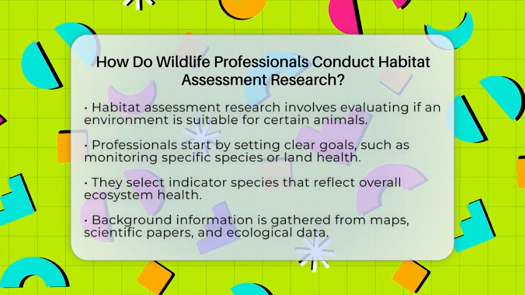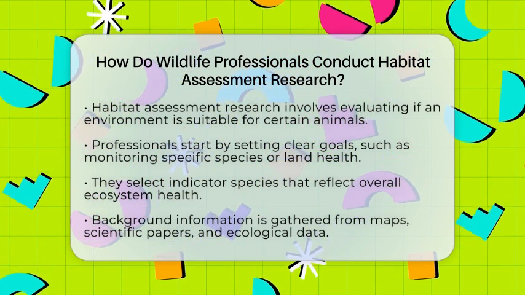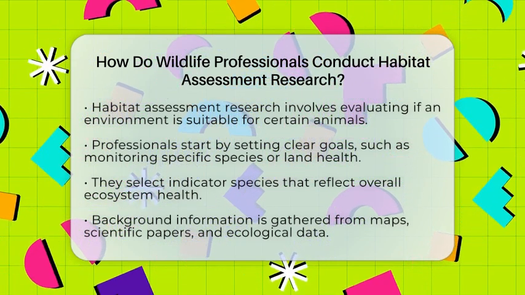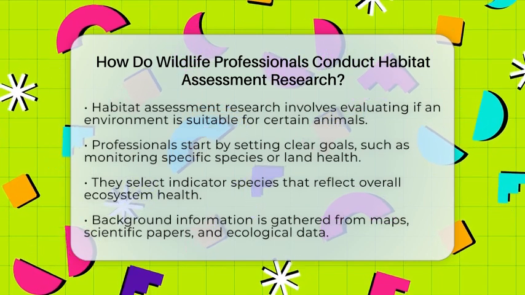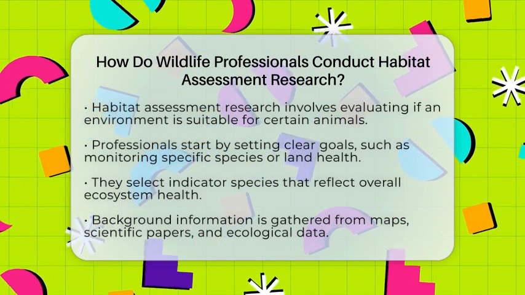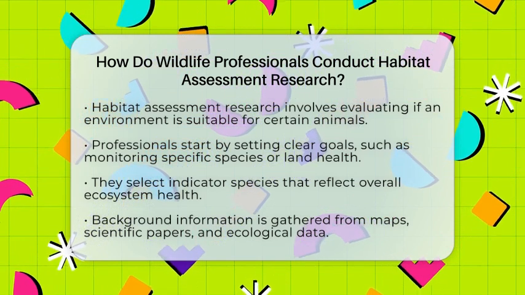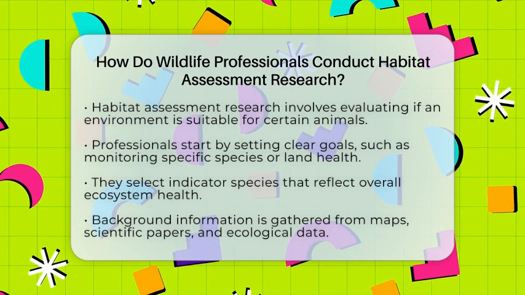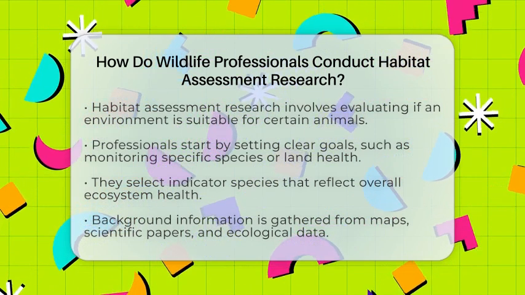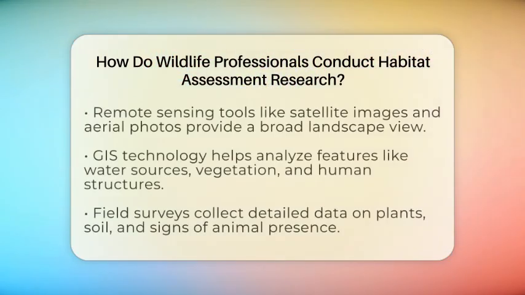They start by setting clear goals, like checking if a habitat supports a specific species or if land changes are harming the environment. They pick target species that act as indicators of overall ecosystem health. Next, they gather background information by reviewing existing maps, scientific papers, and ecological data. This helps them understand what the habitat should look like and what the animals need to survive.